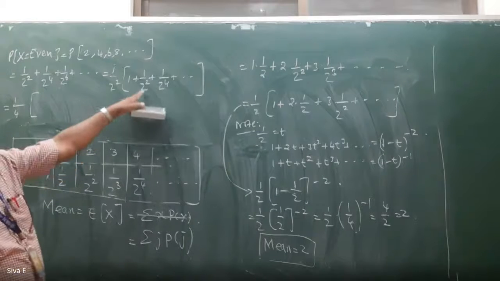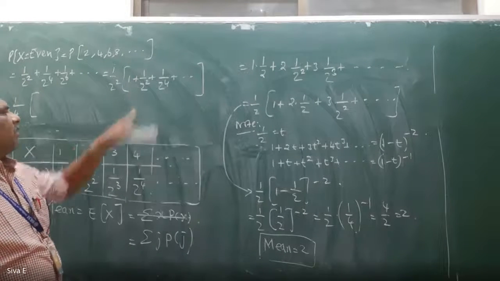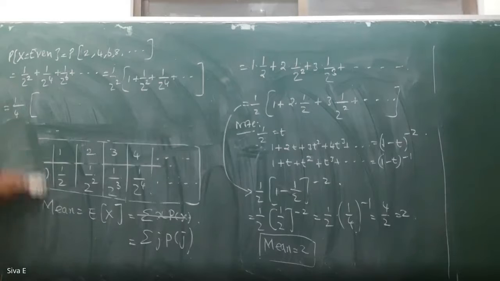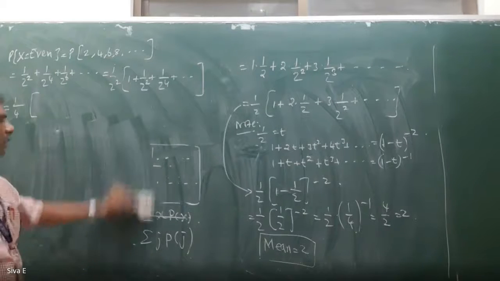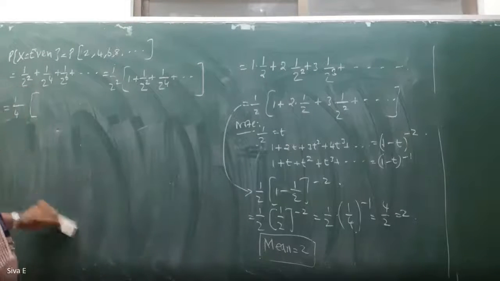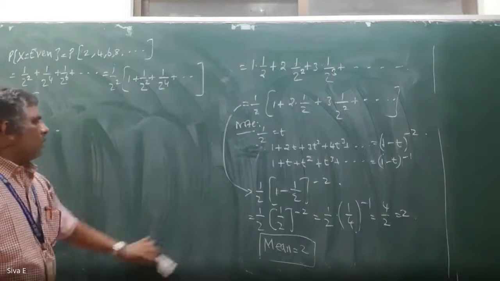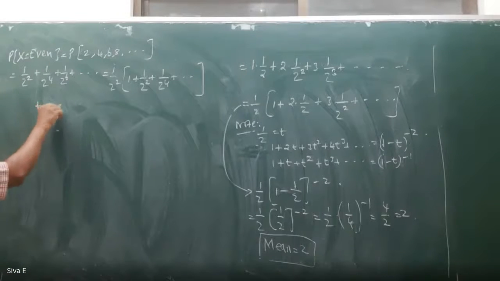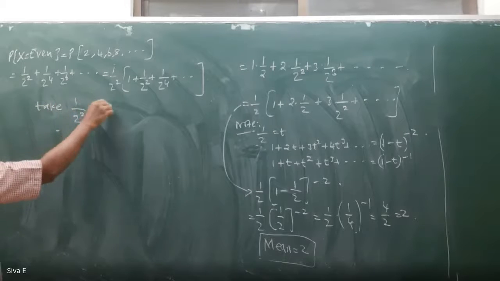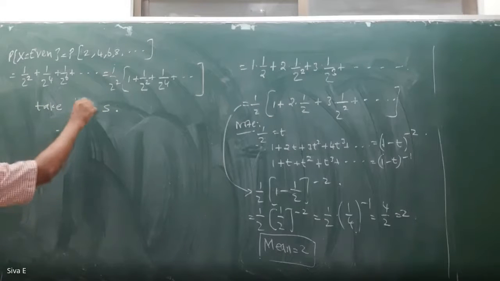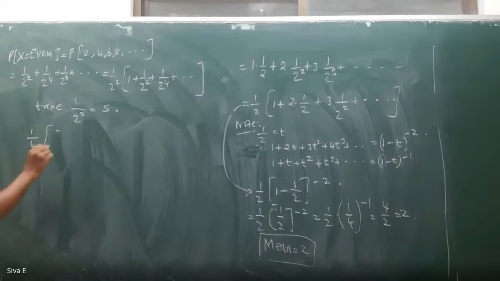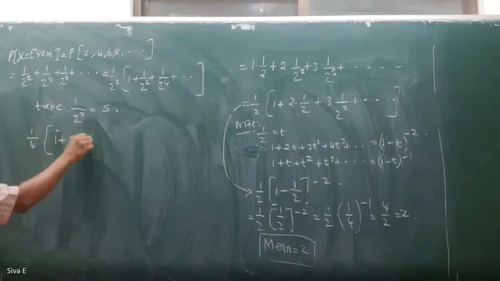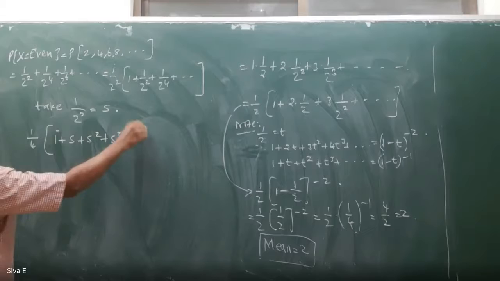Here, if you take 1 by 2 square as some s (I already used the t variable), then you can write this as 1 by 4 times (1 plus s plus s square plus s cube, etc.).